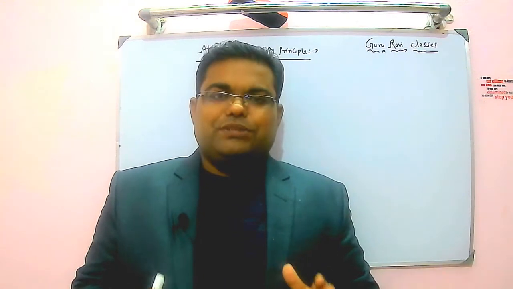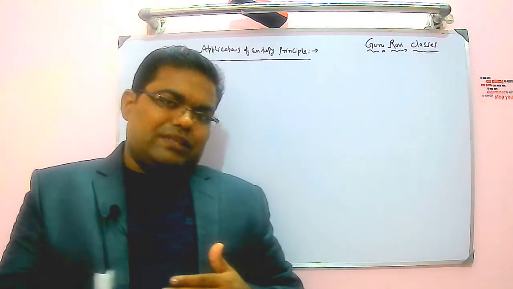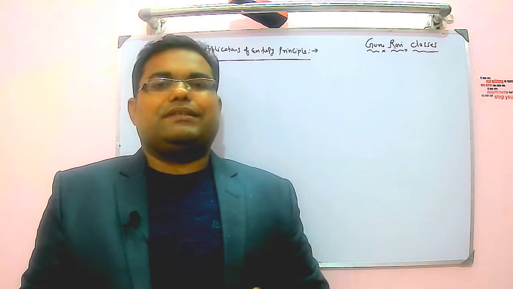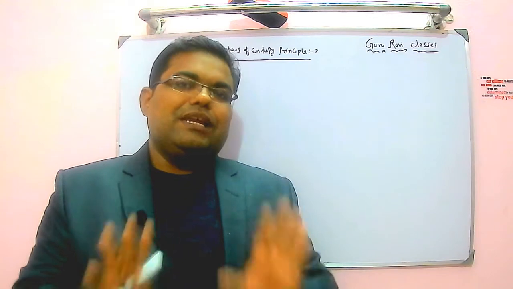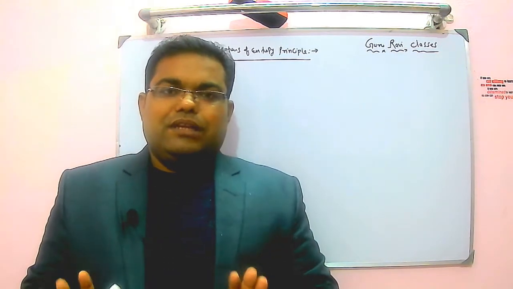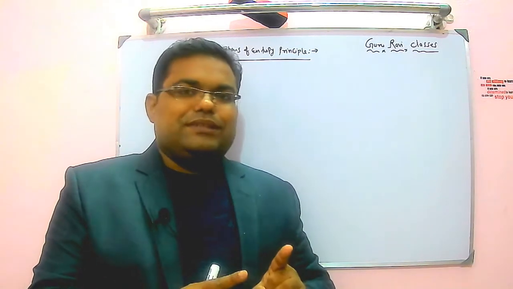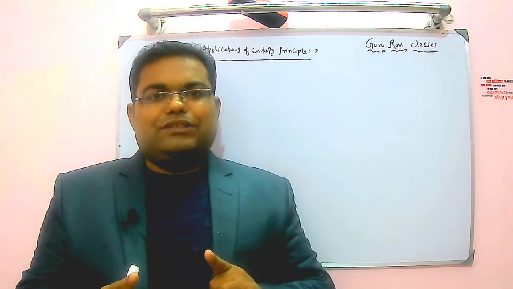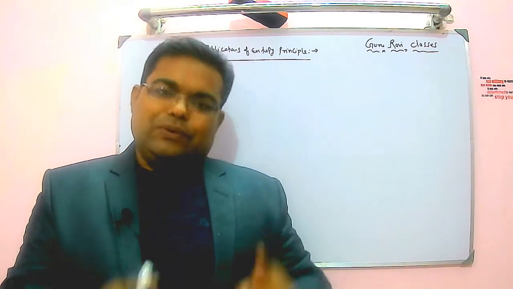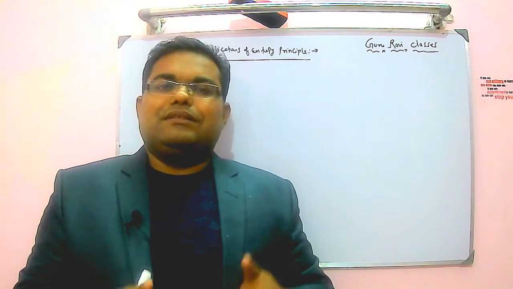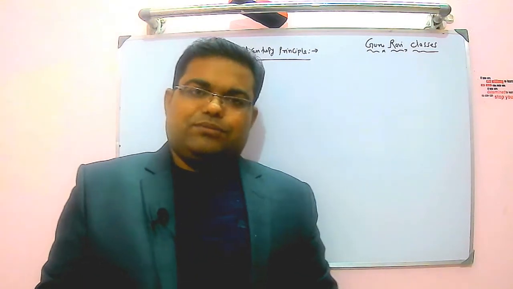So this entropy principle gives you an idea about whether a given process or a given device is possible or not. If my change of entropy is greater than or equal to zero, then my process or device is possible. If it is exactly zero, my process or device is reversible. If it is greater than zero, my process or device is irreversible. If it is less than zero, my process and device are impossible. Such a device would be violating the second law of thermodynamics.